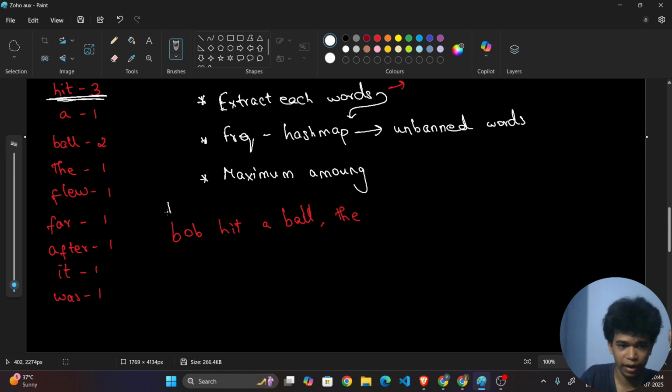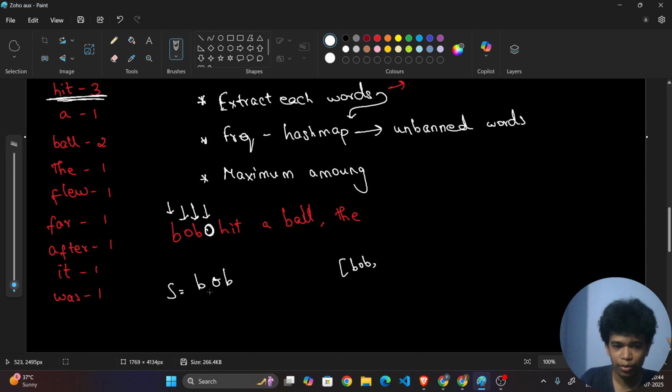First of all, I will be standing here, right? Whether this B is a letter? Yes, it is a letter, so I will take it in my auxiliary string. Whether this O is a letter? Yes, so I will take it. Whether this B is a letter? Yes, I will take it. Now, whether the space is a letter? No, it is not a letter, so I will be including this word in my array.